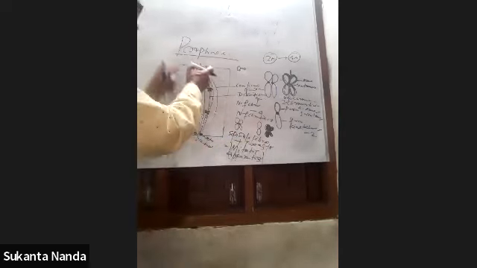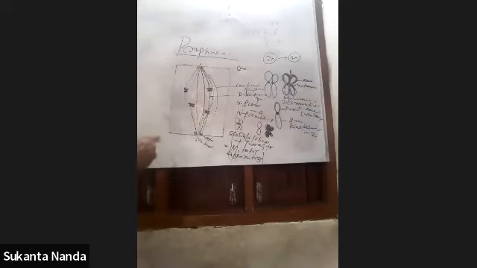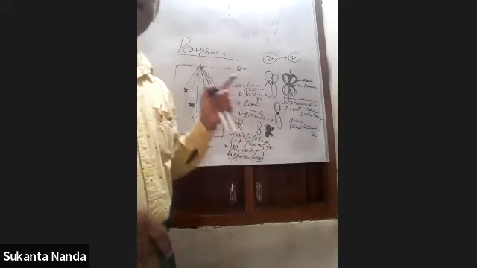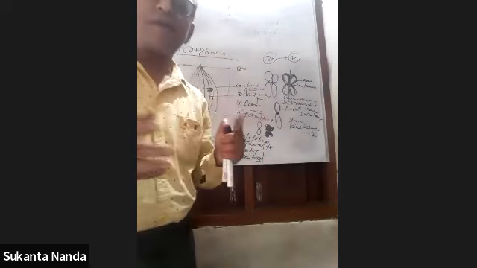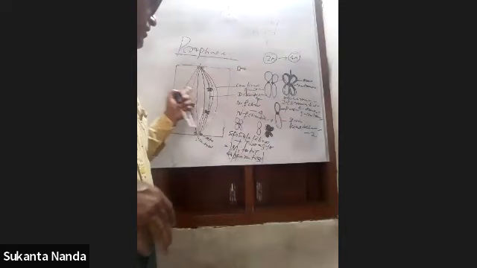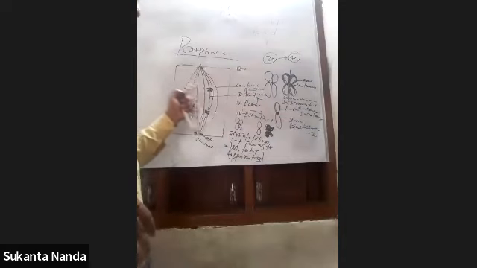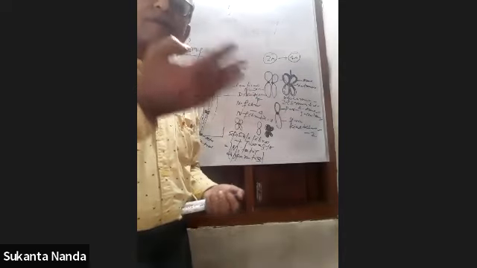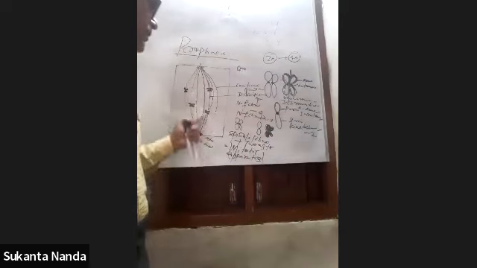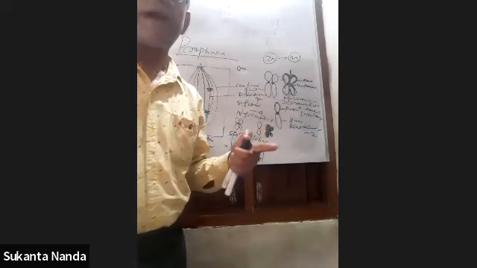Okay, two asters. So this is prophase, in which you will see that the first event is condensation of chromosomes, which means a dehydration process. Water will go away, and after condensation the chromosomes will be somewhat visible. Then the centrioles will go to the polar regions and develop a range of microtubules.